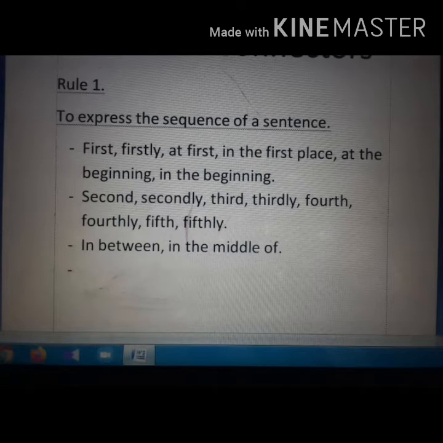Then the other connectors that are showing on the screen: in between, in the middle. I think you can understand where these connectors will be used. Yes, you are understanding rightly. These connectors will be used in the middle of a passage or in the middle of any situation to connect the clauses in the middle of a passage.